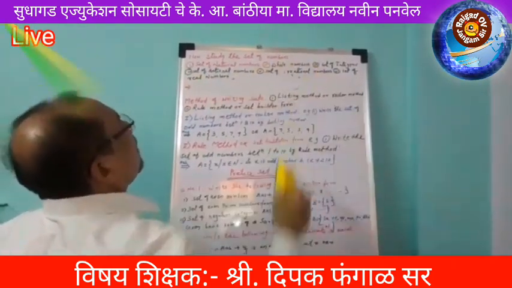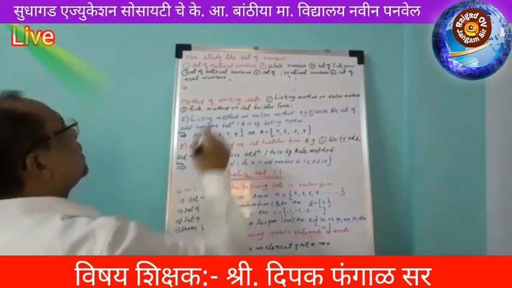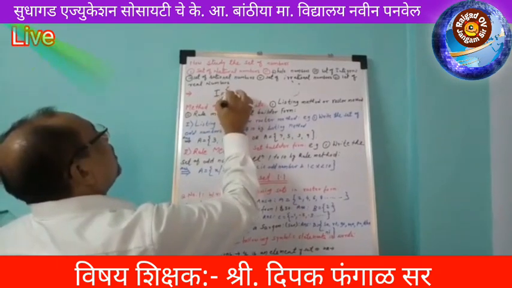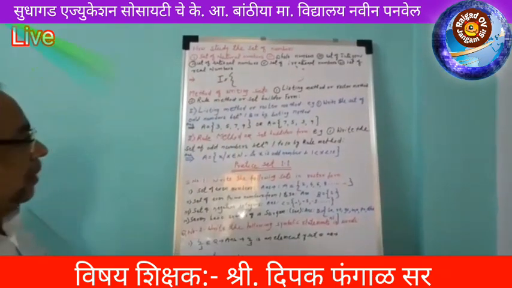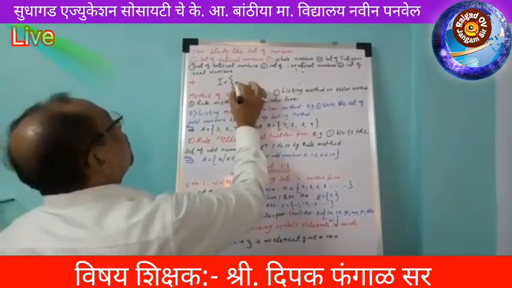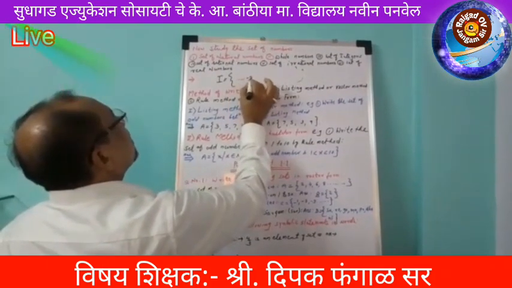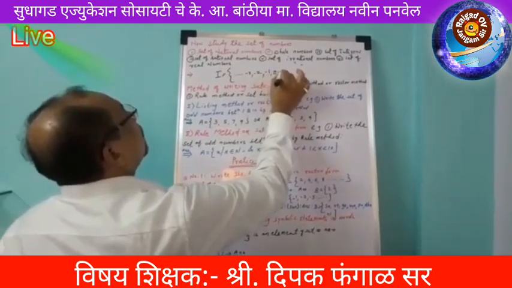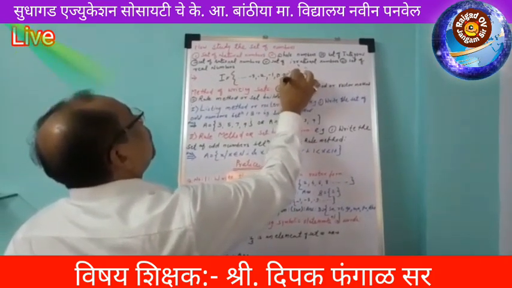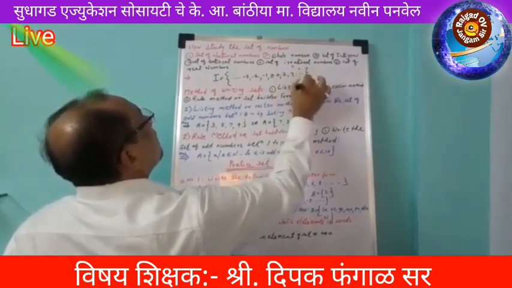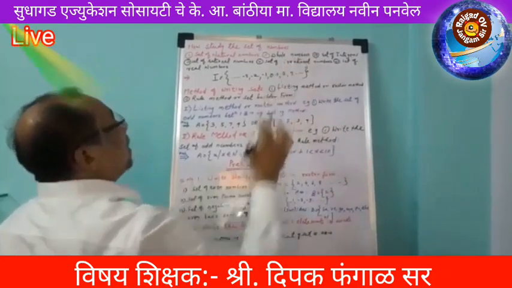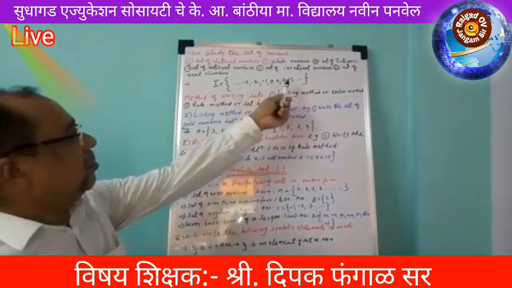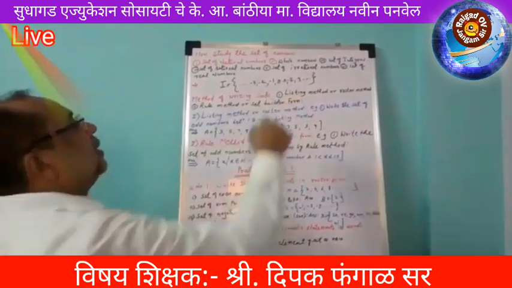Now the third one is the set of integers. The set of integers is denoted by I, and the members of the integers are -3, -2, -1, 0, 1, 2, 3, and so on. When we observe the number line from 0, the right-hand side numbers are positive and the left-hand side are negative.